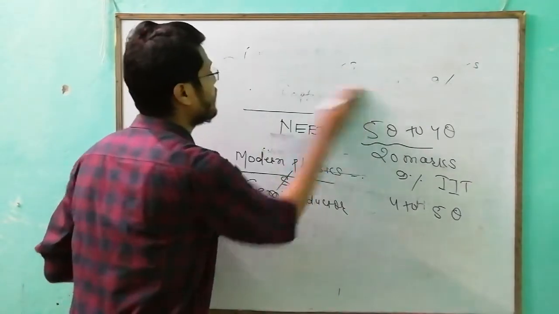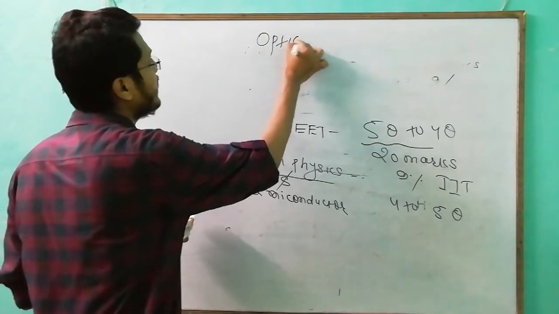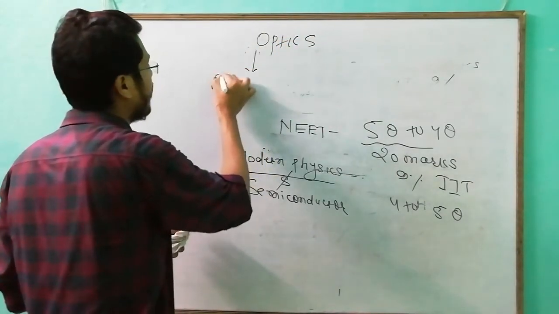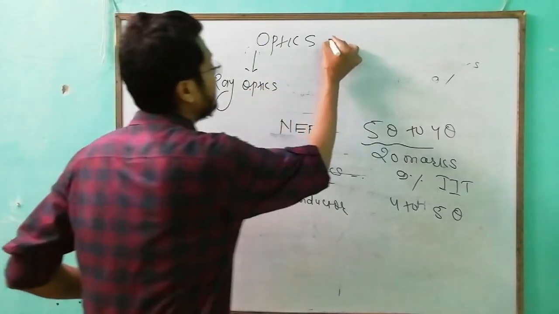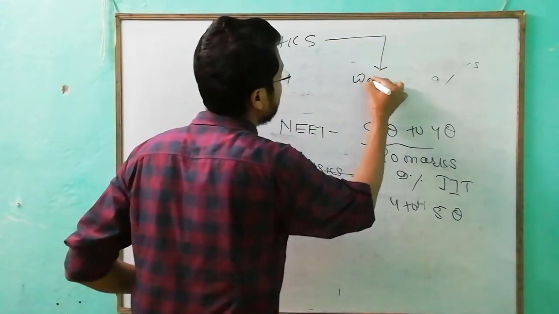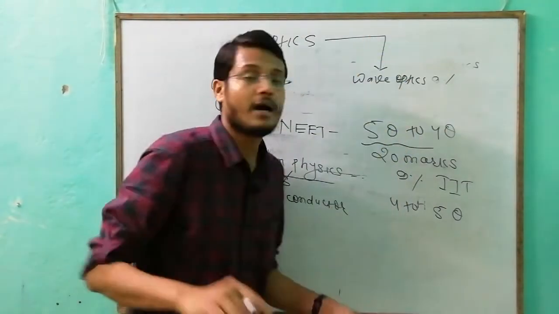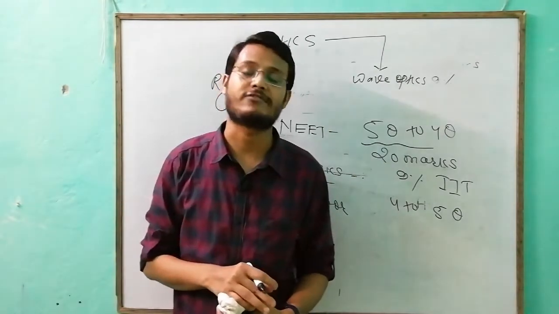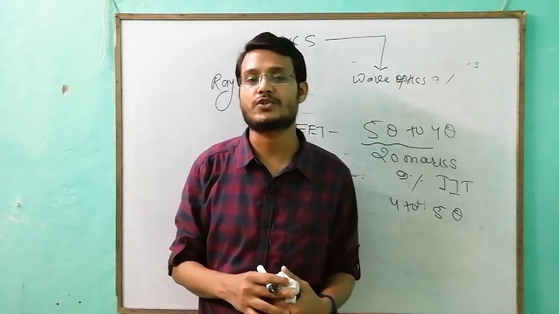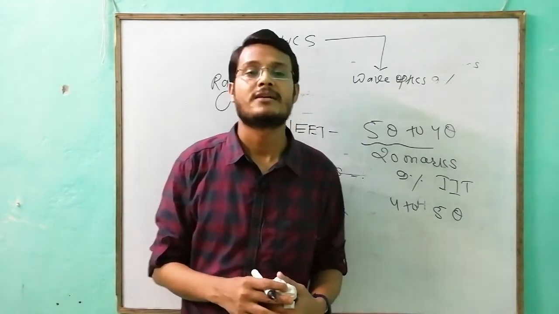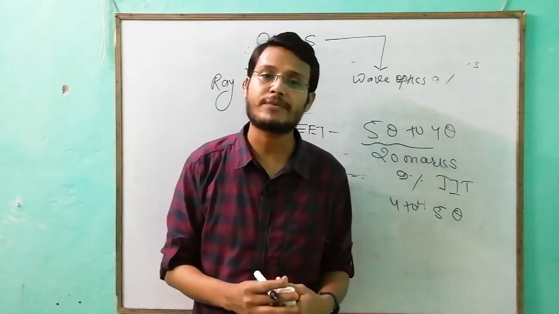Okay, now my last topic is ray optics part. Simply I can say optics. Again, this is a scoring topic. Optics contains two topics, ray optics and second is wave optics. Again, I told you I have made 5 categories in physics. First category was mechanics, second was electrostatics and electrodynamics, third was modern physics, fourth was optics, and fifth was